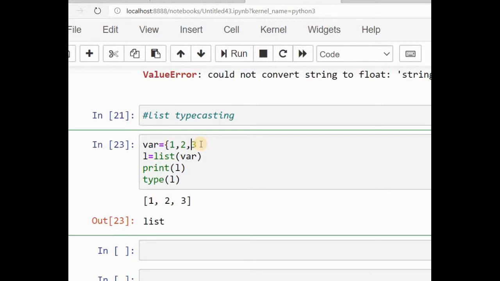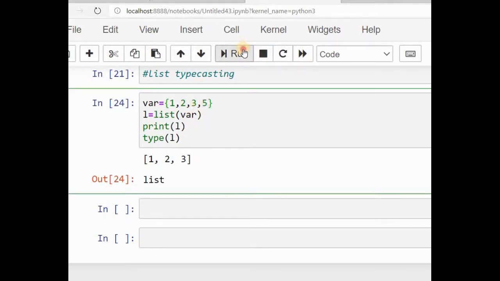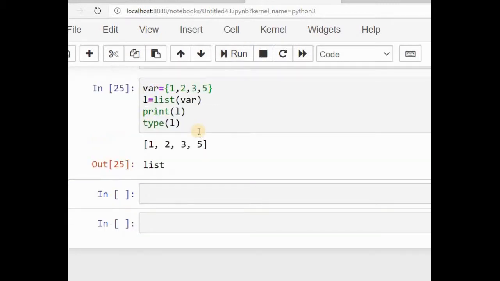everything differs by the bracket. So now I'm going to see, it's again giving list, same. So suppose I'm changing the number. See, it's again a list. So the list function is used to change the numbers and variables to the list data type.